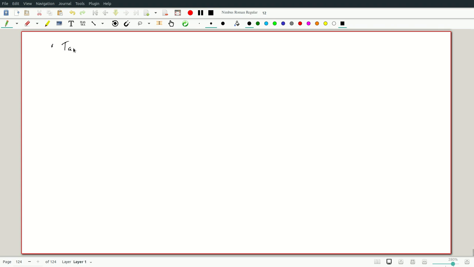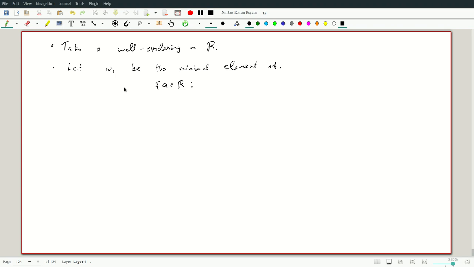Okay, so you take a well ordering on R, and you let omega 1 be the minimal element such that the set of all a in R, in the well ordering, with a less than or equal to omega 1, the initial segment, or you could take strictly less than.